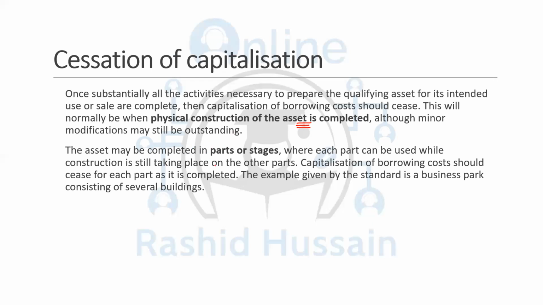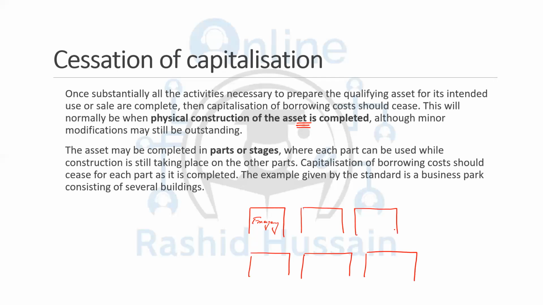There's another point, which is sometimes we have assets which are completed in piecemeal, completed in parts. For example, you're going to make a hospital. And first of all, you build the emergency block. First of all, this emergency block has been completed, or it can be a university. For example, the management sciences section has been completed. Now there's the work going on in the engineering block. Now the engineering block has been completed. Now there's a medical sciences block which is still in construction. Similarly in the hospital, there can be an emergency block, there can be general checkup, the surgery wards, things like that.